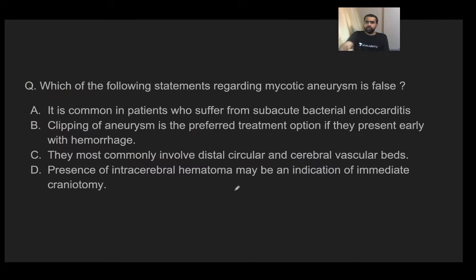Fair enough. Now, the last question for the day is about mycotic aneurysm. Let us have a look at it. Which of the following statements about mycotic aneurysm is the false statement? What I'm asking is which of these statements is false. The options are: it is common in patients who suffer from subacute bacterial endocarditis. If there is subacute bacterial endocarditis, does it increase the chance of mycotic aneurysm? Clipping of the aneurysm is the preferred treatment option if they present early with hemorrhage. So if there is an aneurysm which is bleeding, clipping is the preferred treatment.